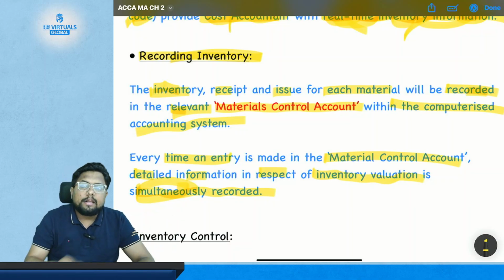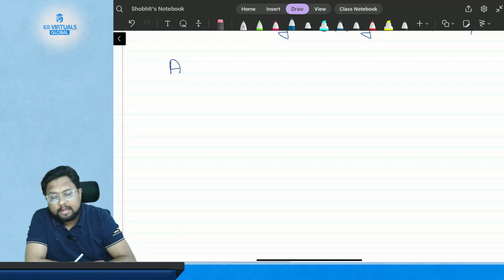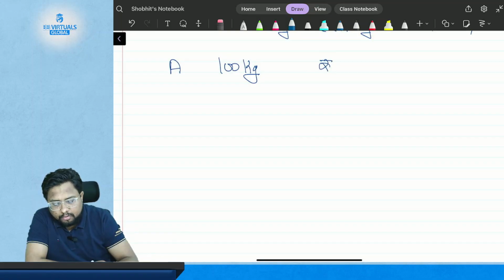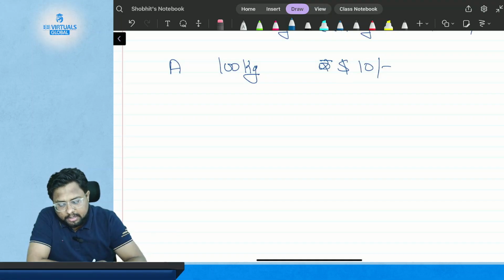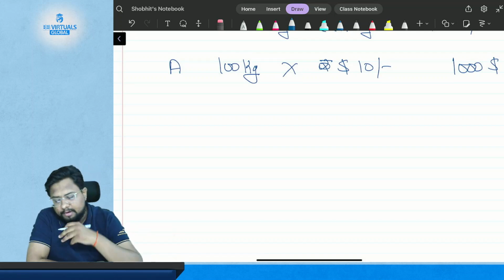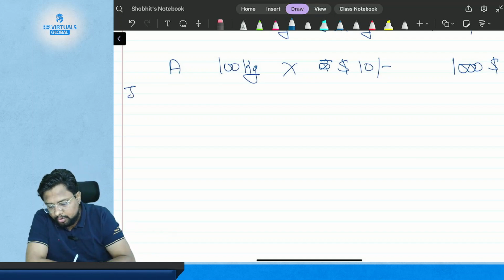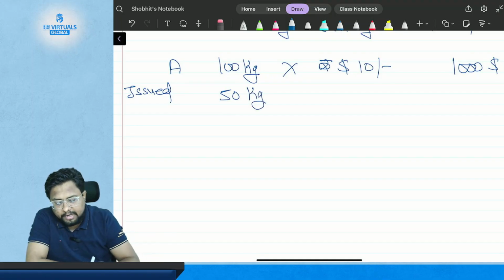Now, if you have material A of 100 kgs at $10 each, the value of the material is 100 multiplied by $10, that is $1,000. This is the material that you have. Now suppose you have issued 50 kgs of the material of the same value, that is $10.